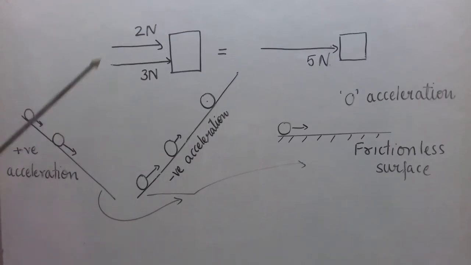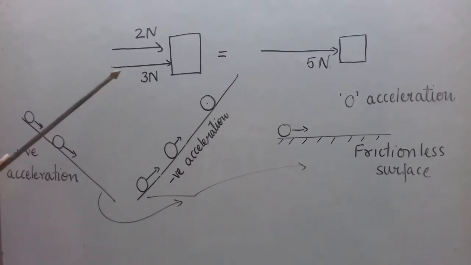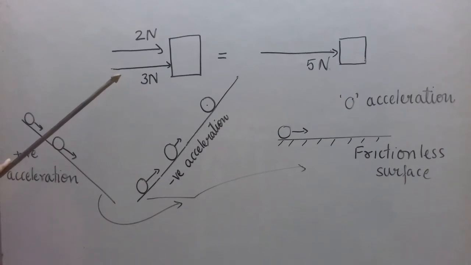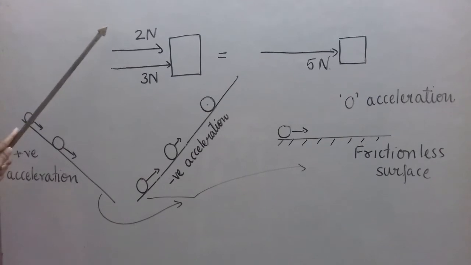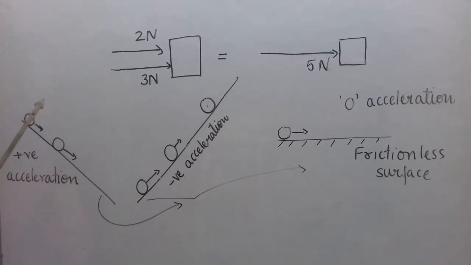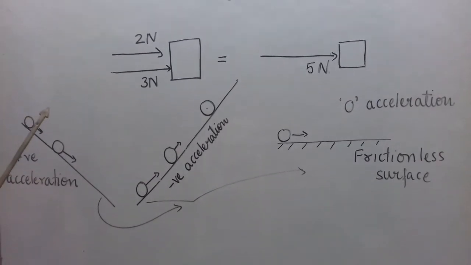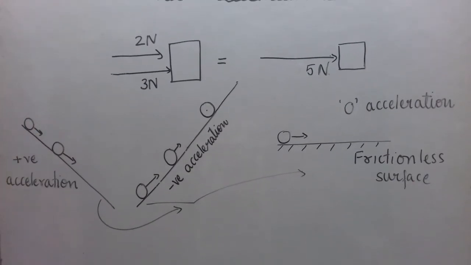And I have told you before, when they are in the opposite direction, we subtract the magnitudes and take the direction of the greater vector to get the resultant vector. I hope addition of two vectors when they are in the same direction or opposite direction is clear to you.